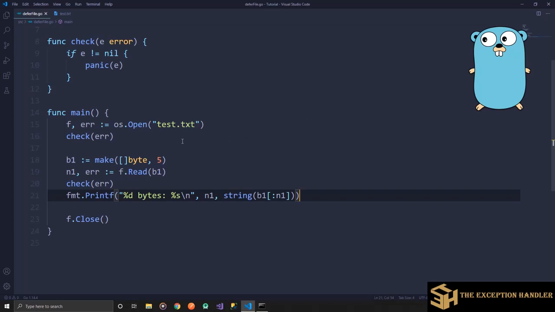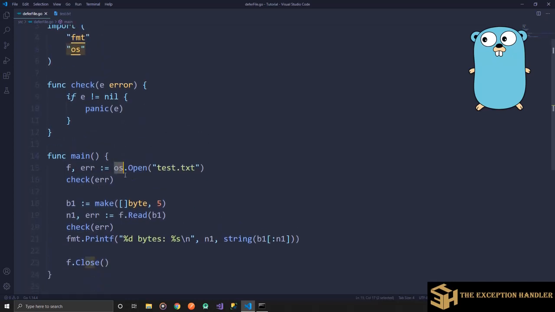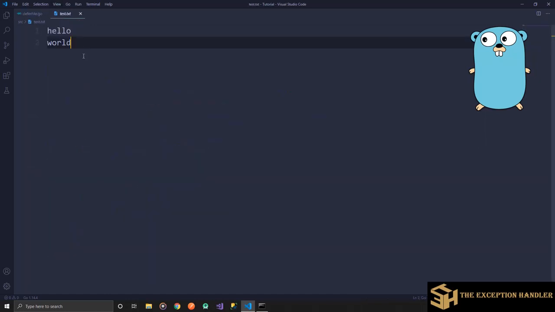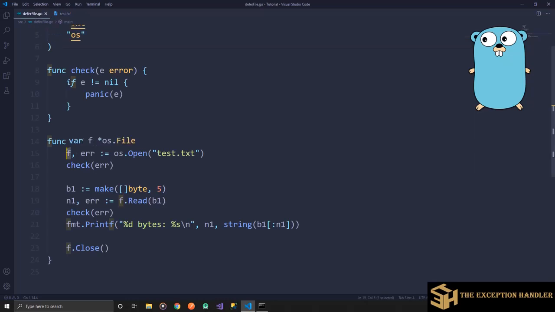Over here I have taken an example where I have used the os package, and this package will help me open a file, and then I can read the content of the file. The content that I have written in the file is hello and world in separate lines. Now this line will help me open the connection to the file.